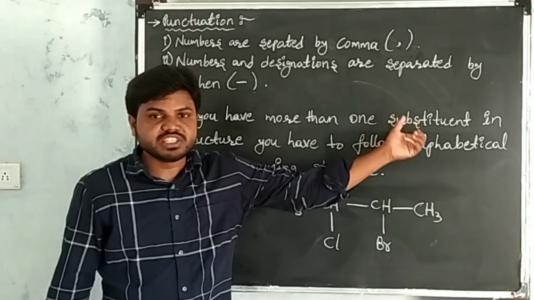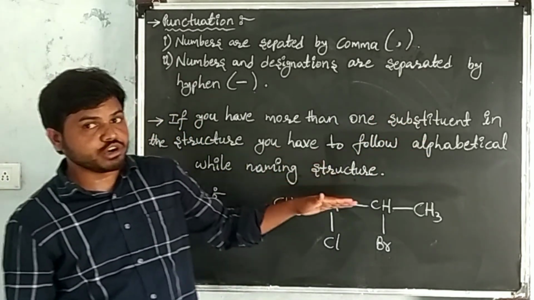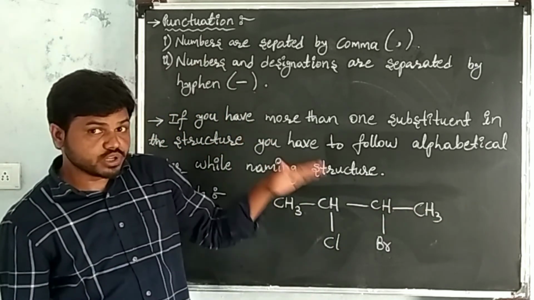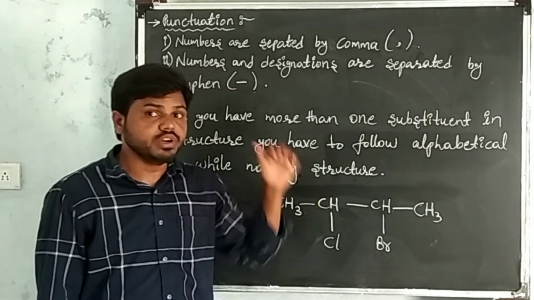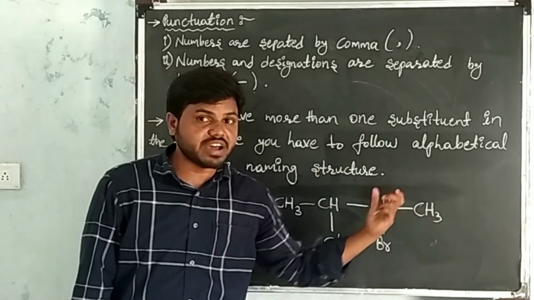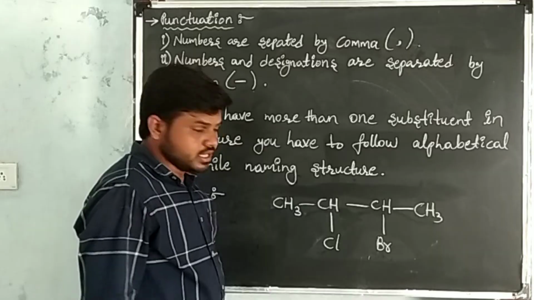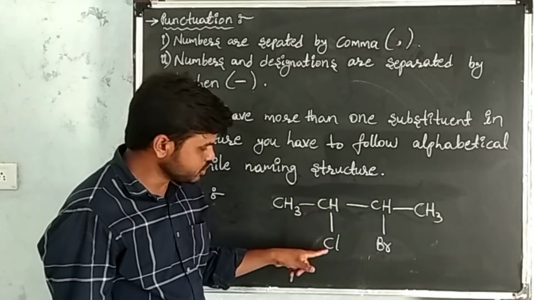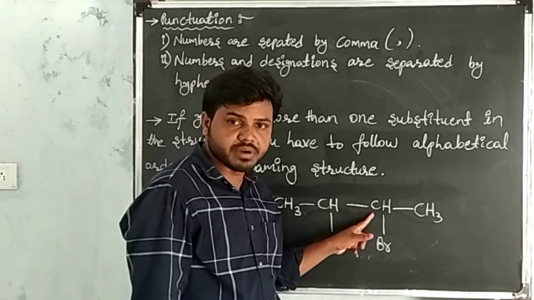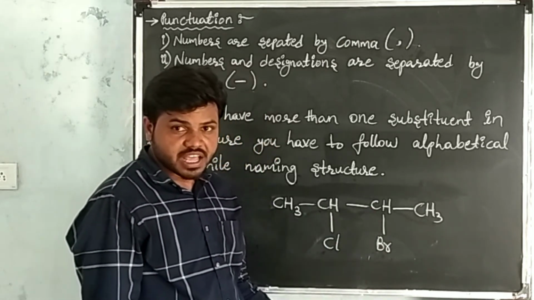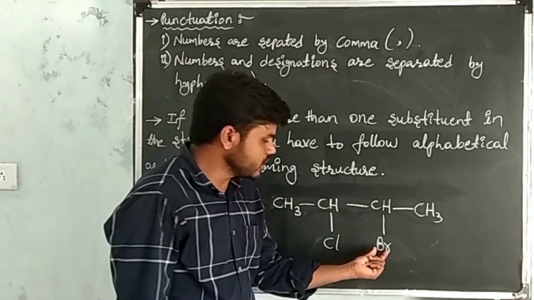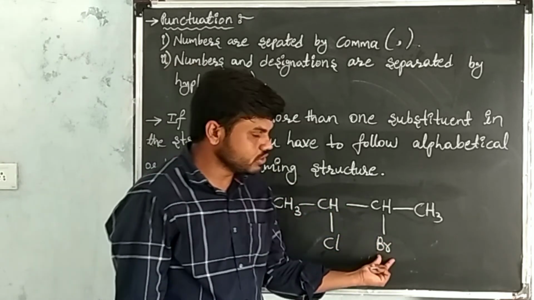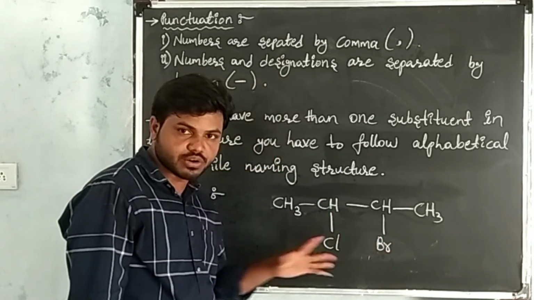If you have more than one substituent in the given carbon compound, you have to follow alphabetical order while naming the carbon compound. See, this compound has more than one substituent. At this carbon, one substituent is there, that is chlorine. At another carbon, another substituent is there, that is bromine. According to alphabetical order, we should write bromine first, then chlorine.